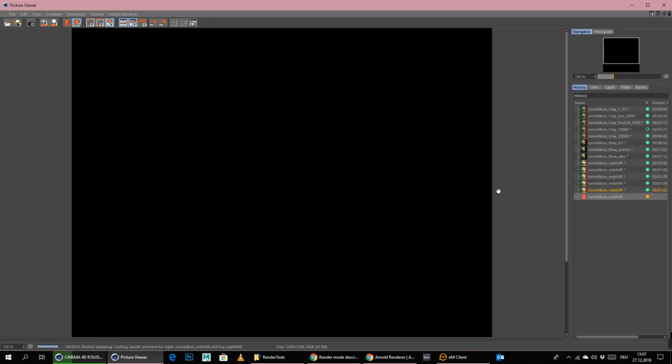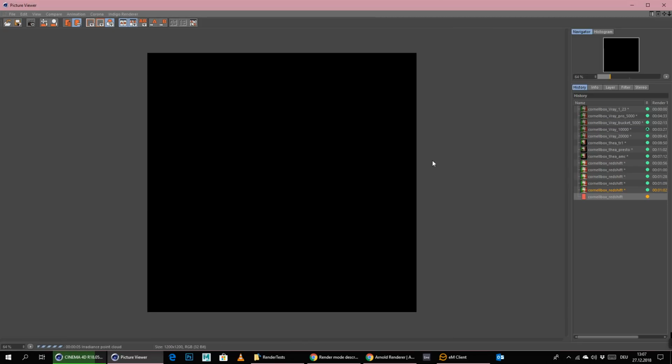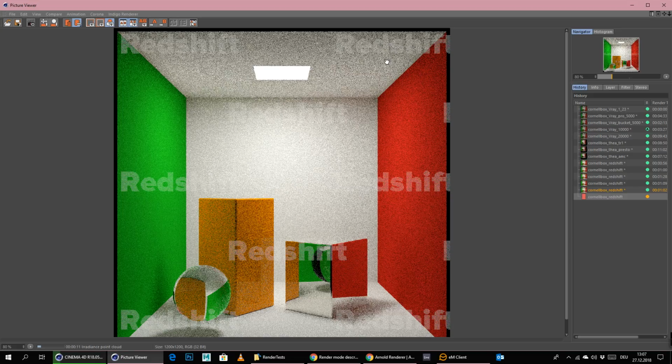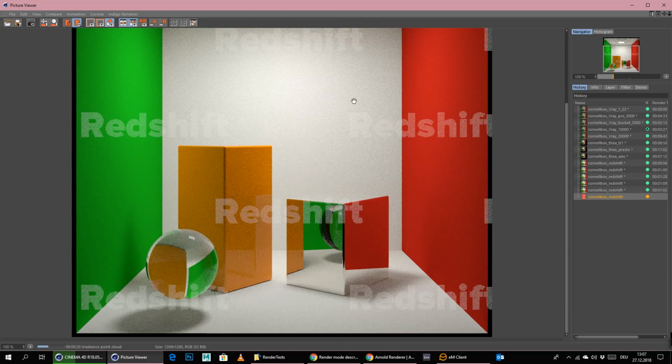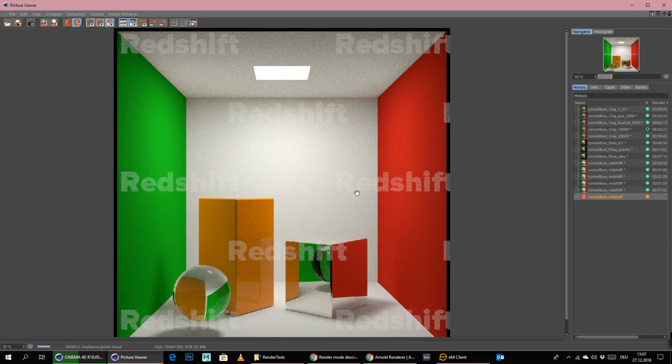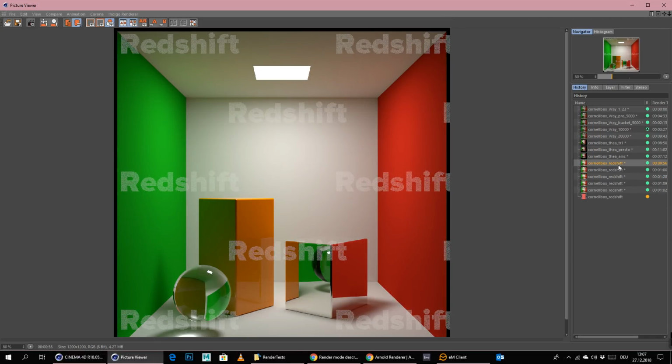So let's try it with more bounces. Maybe we get something up on the ceiling, if this is maybe hindering us. I really want to try everything to get this up on the ceiling. I don't want to blame Redshift too much. First of all, I want to blame myself because I didn't hit the right settings. But if this is not working now, then I don't really know how we could do this, to be honest.